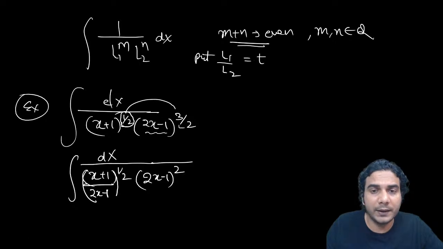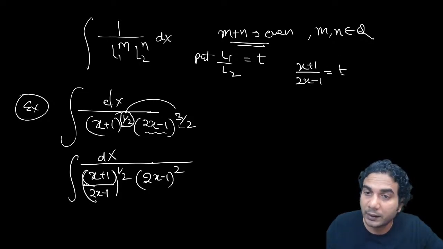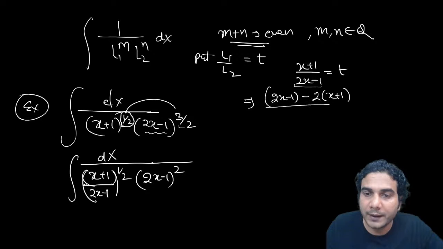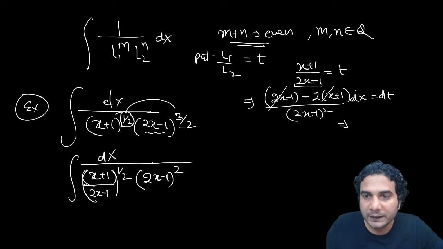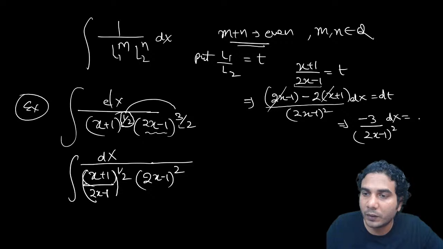Whatever type of linears these two are, L1, L2, let's see it, okay? Let's put (x plus 1) upon (2x minus 1) equal to t, and let's differentiate it. After differentiating, you'll get (2x minus 1) into differentiation of x plus 1, which is 1, minus differentiation of 2x minus 1, which is 2, into (x plus 1) as it is, divided by (2x minus 1) the whole square, dx is equal to dt, all right? If I simplify this, the 2x and 2x will get cancelled. It will be minus 1 and minus 2, so overall minus 3 divided by (2x minus 1) the whole square, dx is equal to dt.